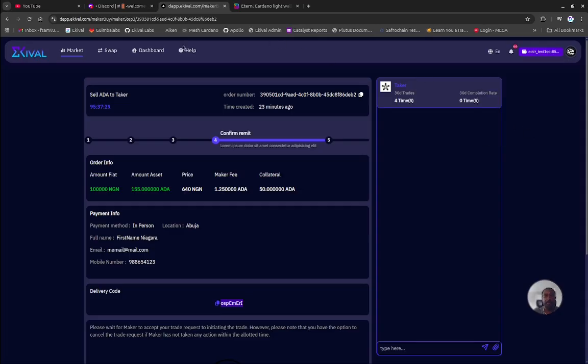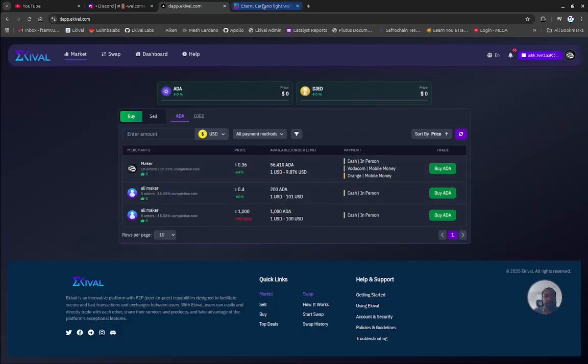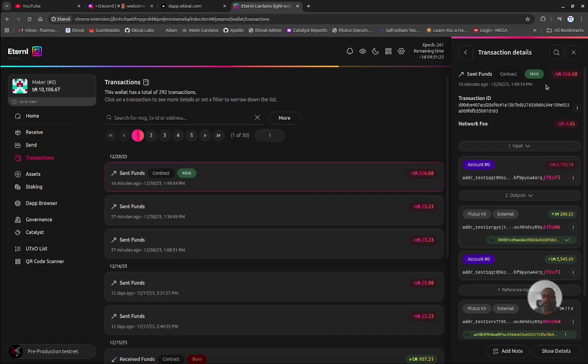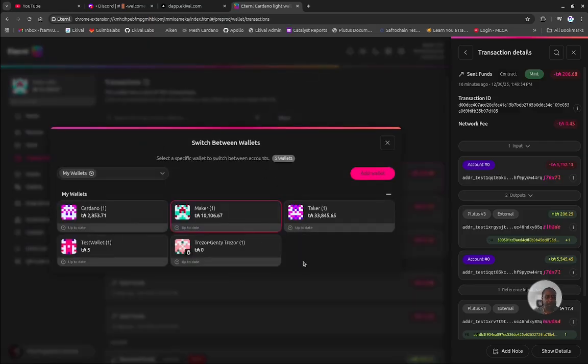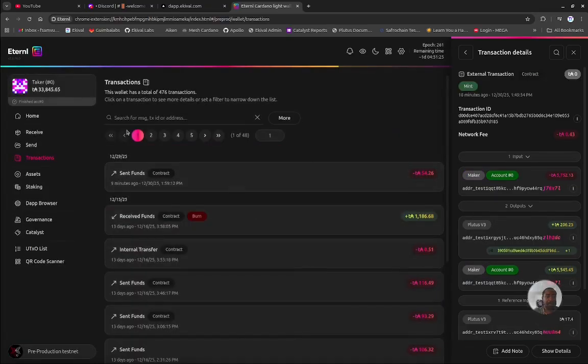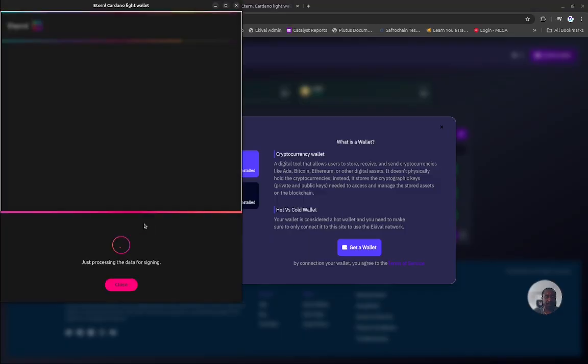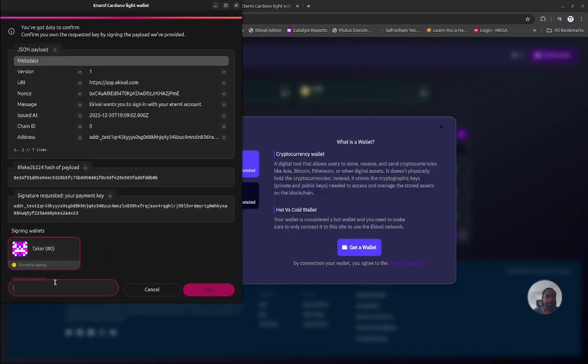Switch wallet, we sign out. I did copy it, and then we can switch to the taker. Again, in our case, we would just paste it because we got it from the maker, but I'm using the same laptop, so it's still on my clipboard.